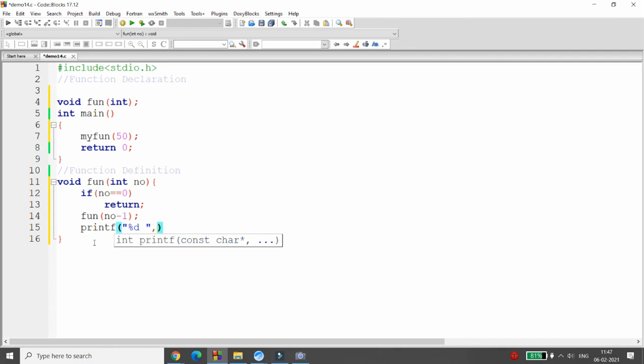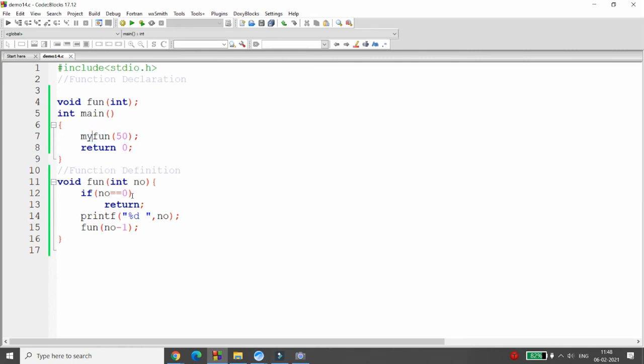So what happens, students? If you print a number after the call, then this number will be in your stack. Whenever you write it like this, 50, 49, 48, 47, all of these will be in your stack. But if you want to print the numbers in reverse direction, then you can simply print your number first and then deduct the number, right? And then you can do the same. Whenever you run this particular code,